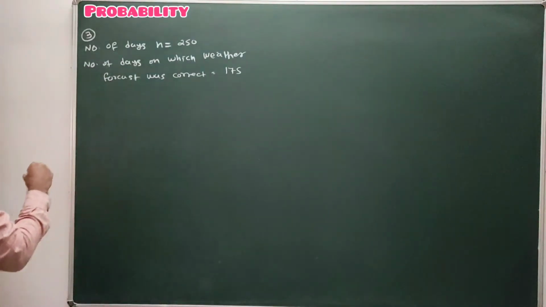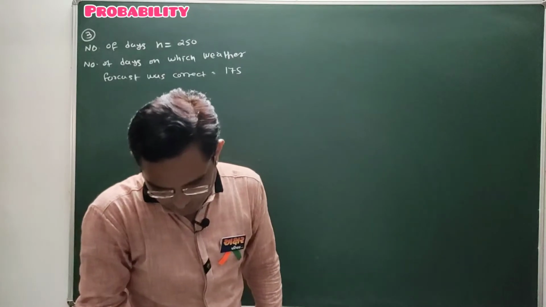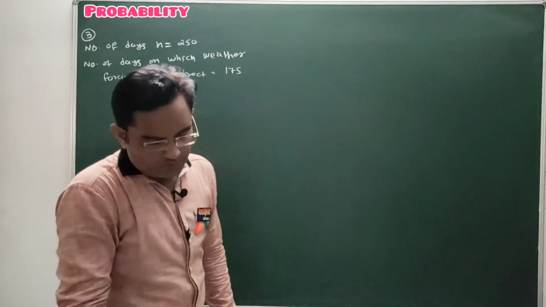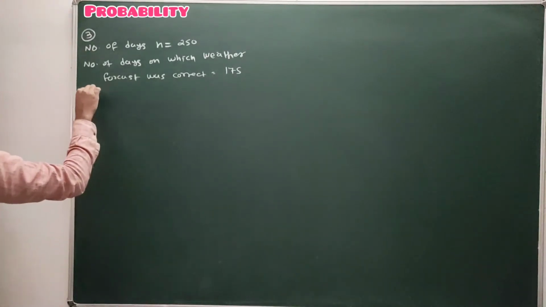So the number of days on which the weather forecast was not correct, or we can say incorrect.